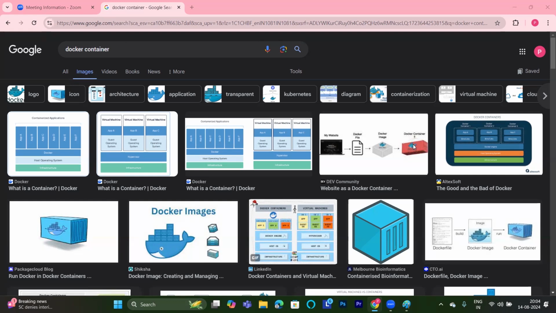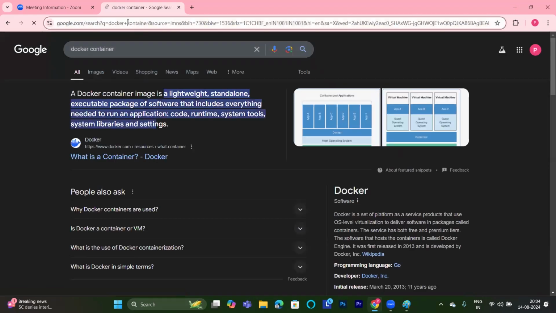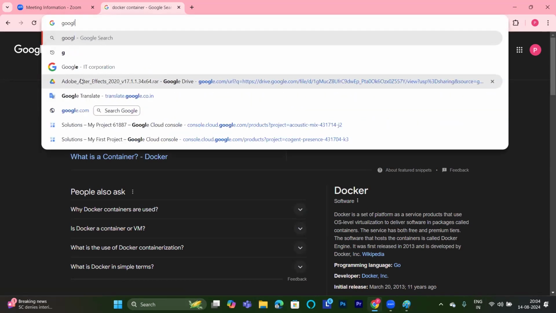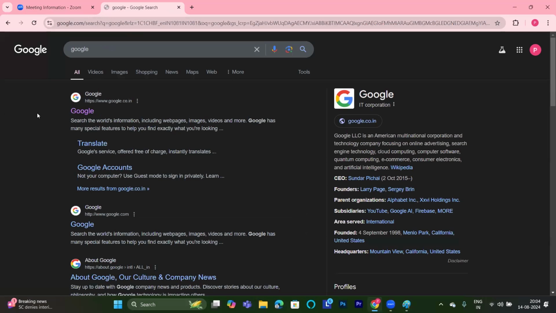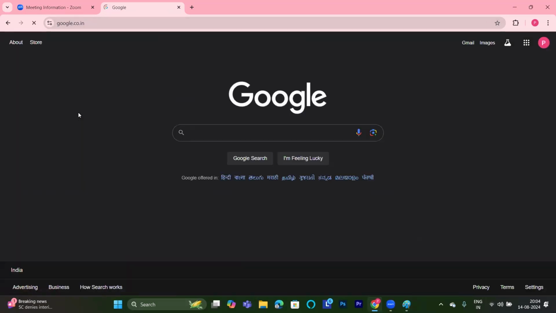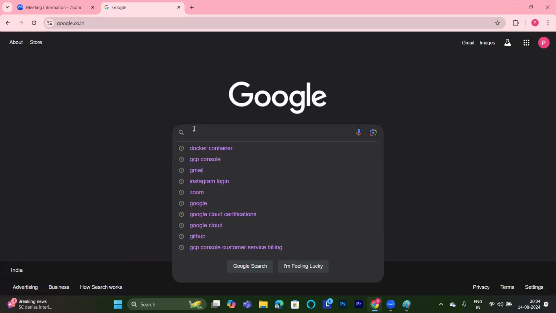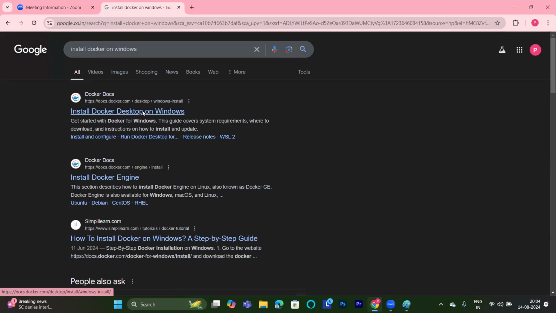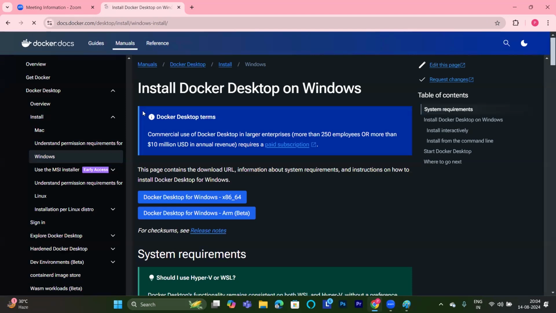So I'll show you people how it can be installed on a window environment. Now, what I'm doing here, I'm going to Google. Whenever you are searching something, search from Google. Your search results will be very, very relevant here. What I'm doing here, search: install Docker on Windows. Just search like this. Go to the install Docker on Windows result here.